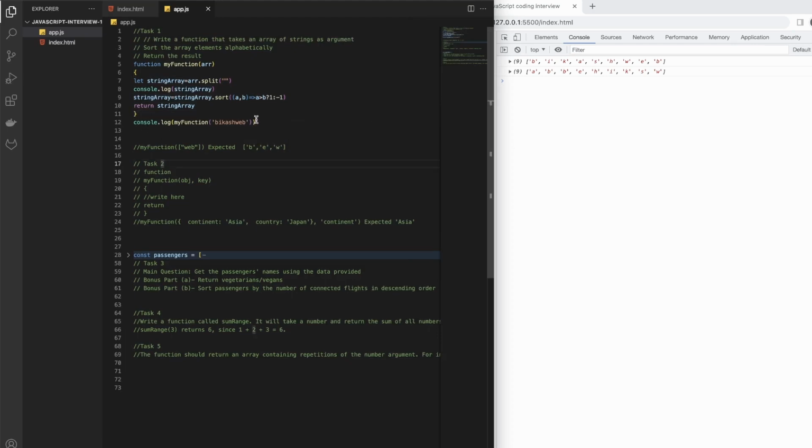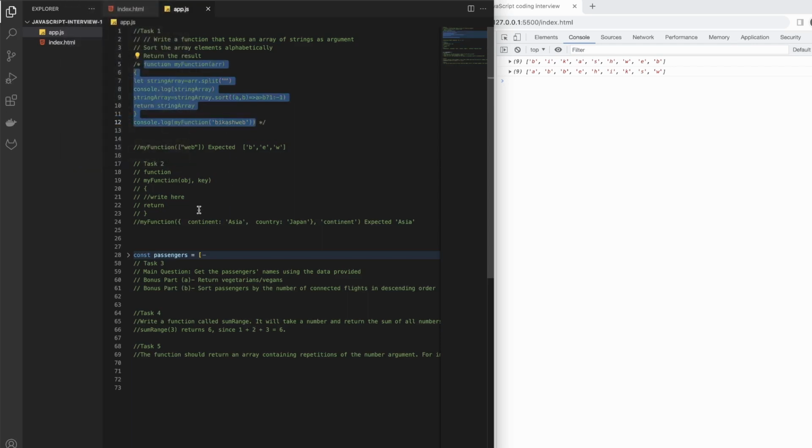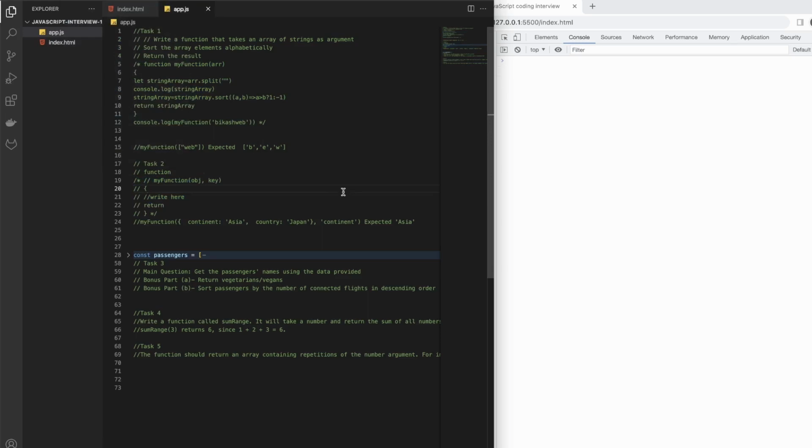Now let's comment this out so that we won't have any sort of problem like we had earlier. And then let's go here, and let's toggle the block comment. Okay, and then let's just go and toggle the line comment here. So we have a second question here, task 2.